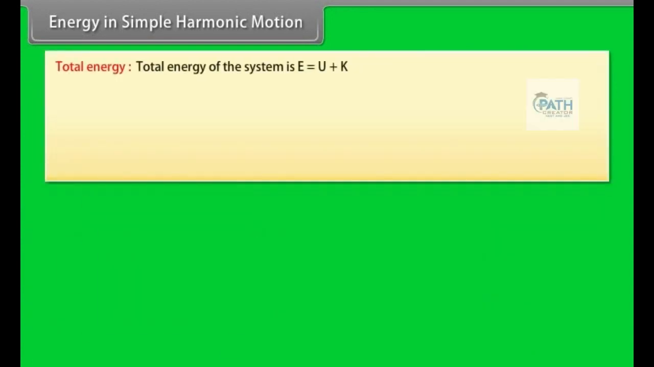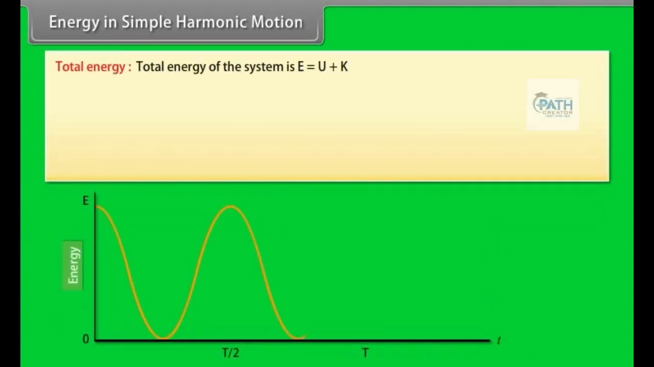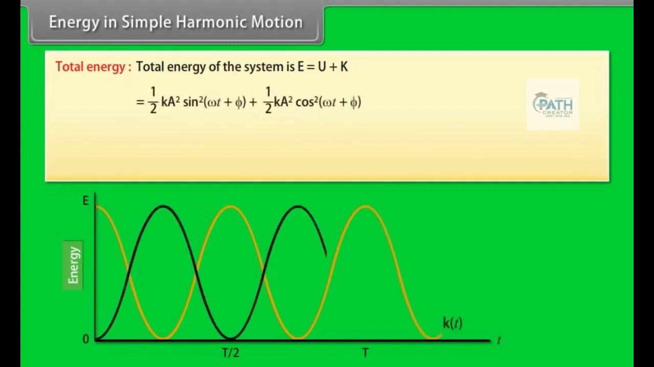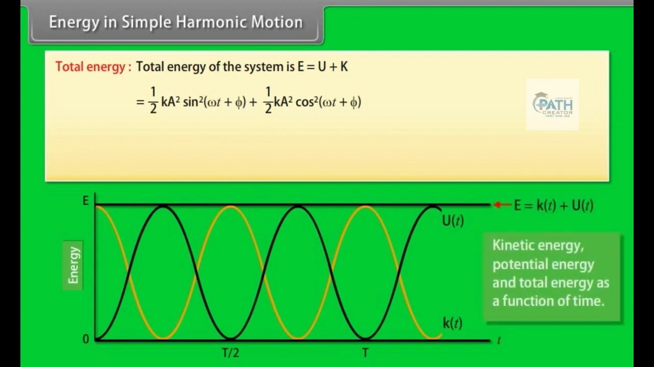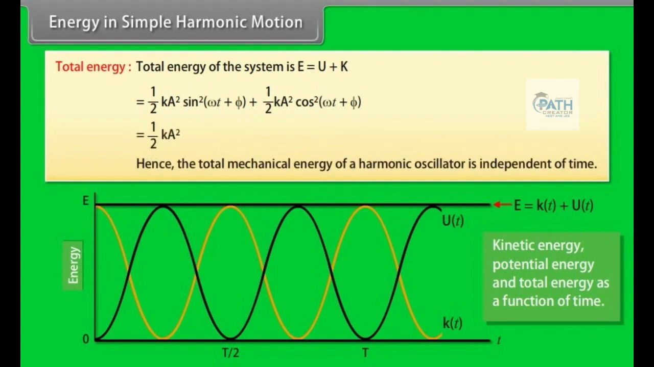Total energy. Total energy of the system is E = U + K = 1/2 kA² sin²(ωt + φ) + 1/2 kA² cos²(ωt + φ) = 1/2 kA². Hence, the total mechanical energy of a harmonic oscillator is independent of time.